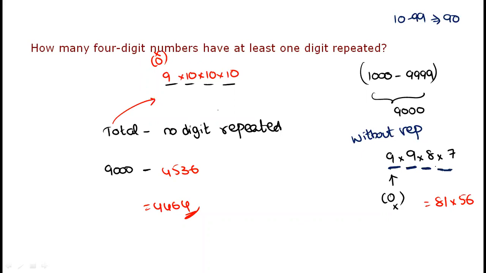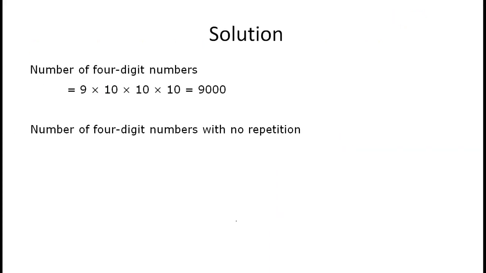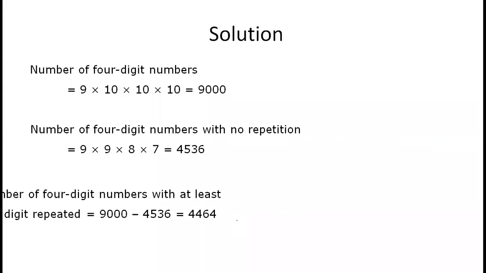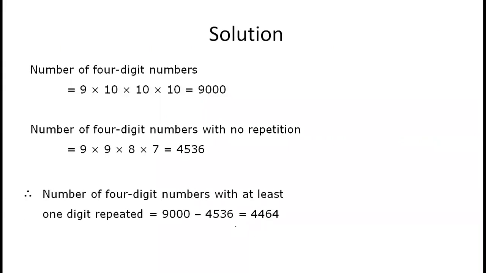It will decrease by 1, 1, 1. Okay, without repetition, right? So 9 into 9 into 8 into 7. We discussed a lot of questions in yesterday's session without repetition. Those who were absent for yesterday's session, please go to the recorded video, then you can understand things better. That's what you can see: total number of digits, and with no repetition, then you subtract, and at least one digit repeated will be obtained.